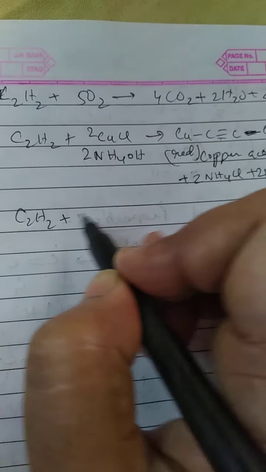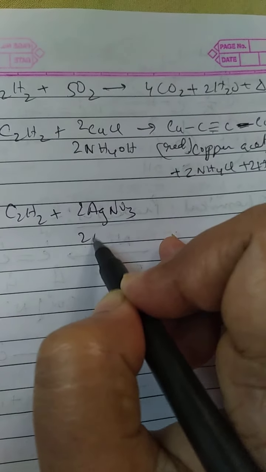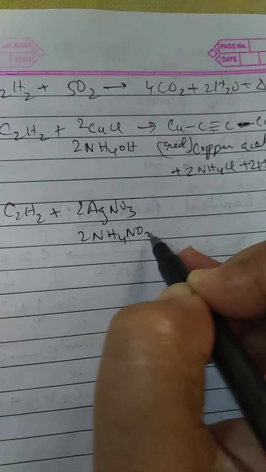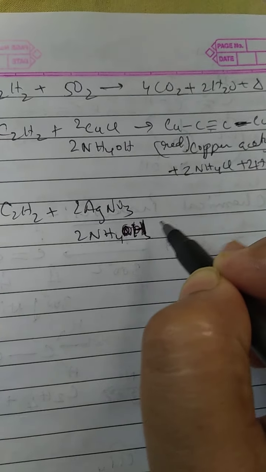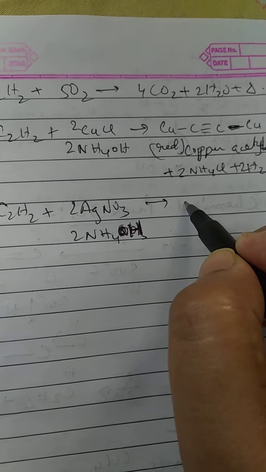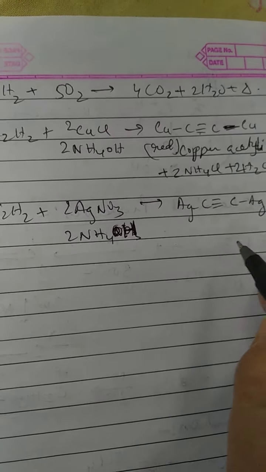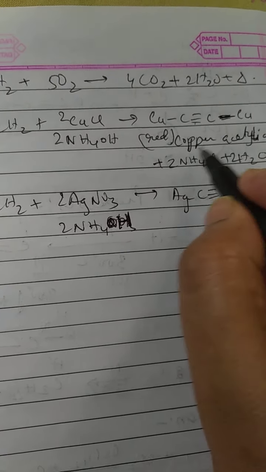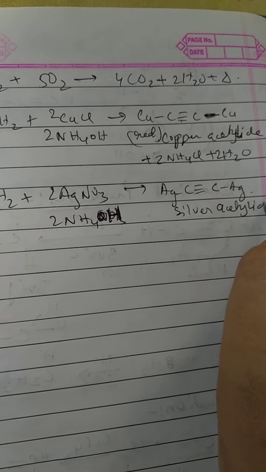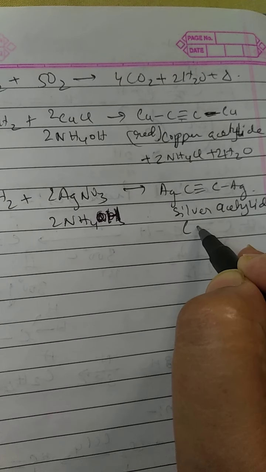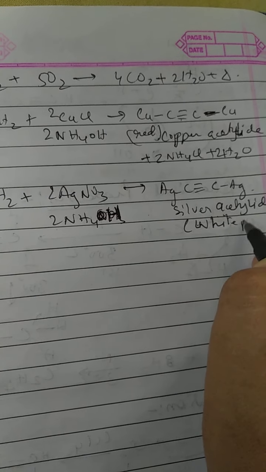Similarly with silver nitrate in ammoniacal solution, that is ammonium hydroxide, it will give silver acetylide, and this is actually a white precipitate.